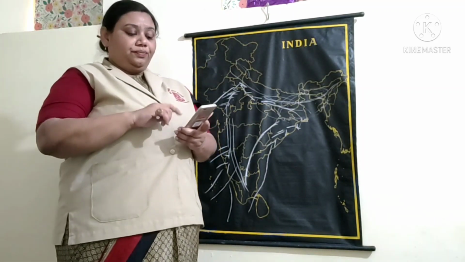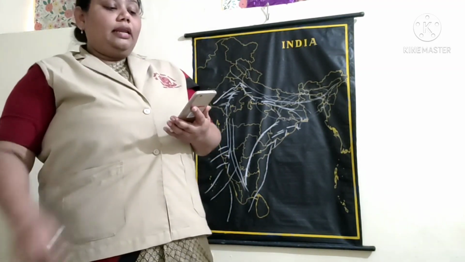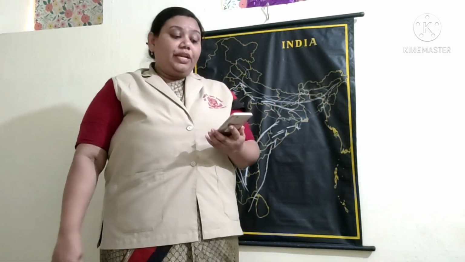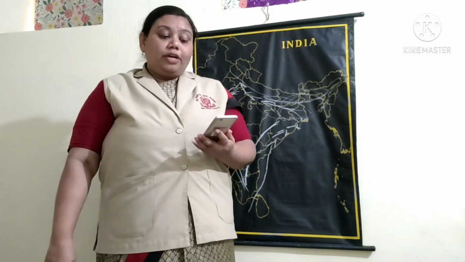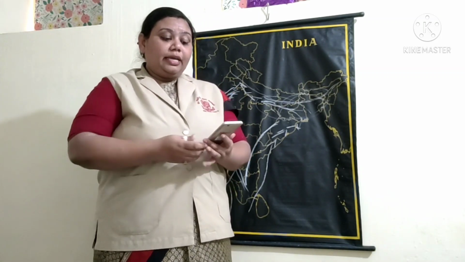I'll read for you the monsoon season. It lasts from June to September. The temperature in North India reaches the maximum by the end of May. The moisture-laden winds come from the Arabian Sea.